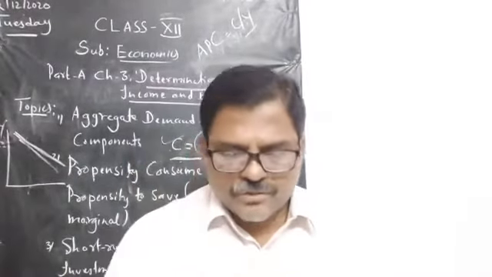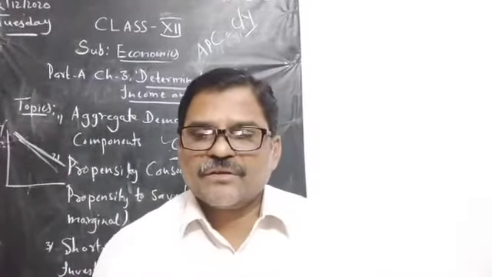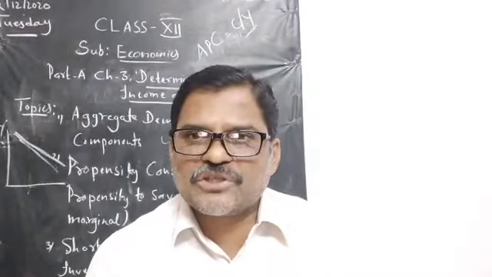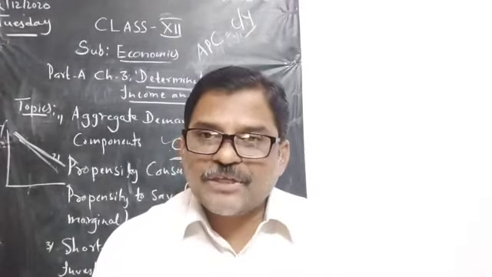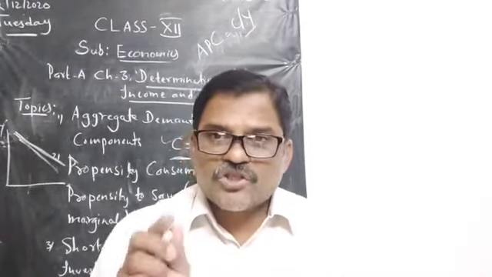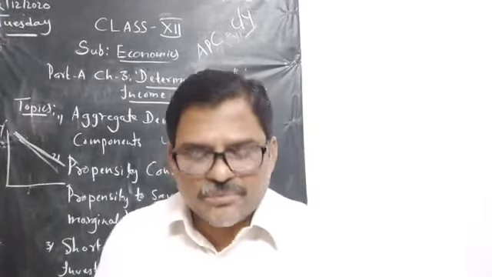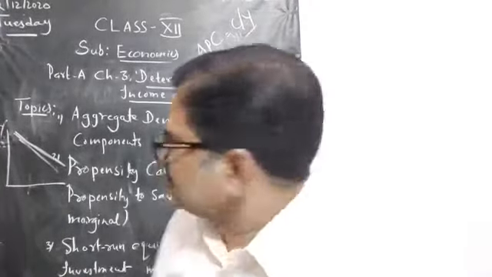Okay, next one, MPC, marginal propensity to consume. MPC means change in consumption and change in income.